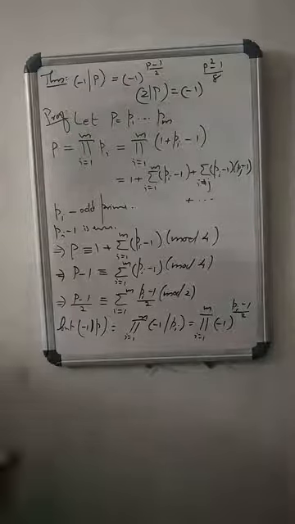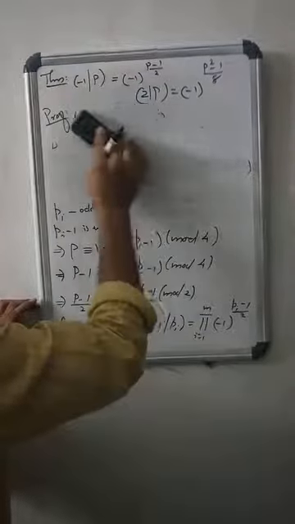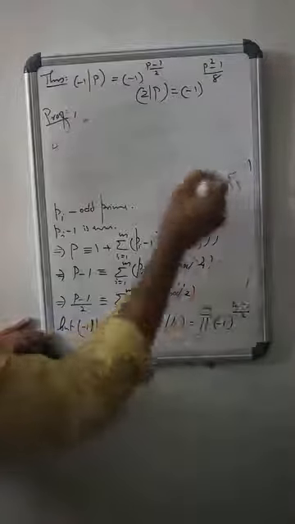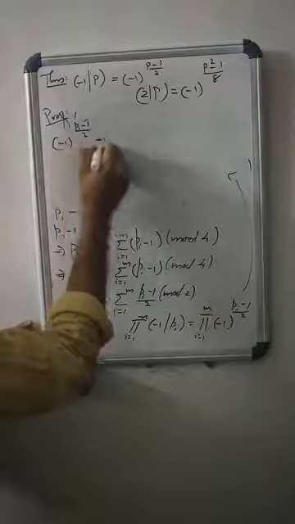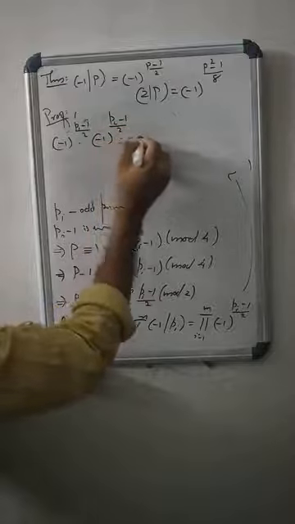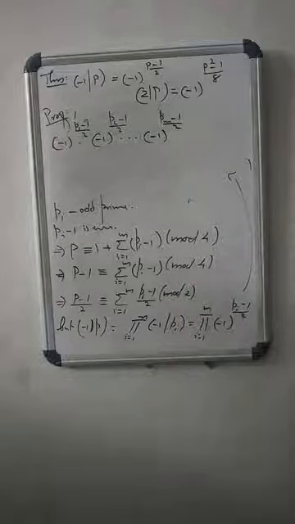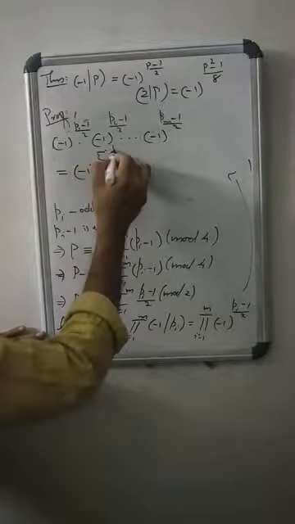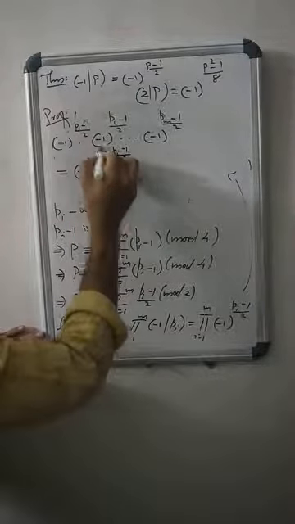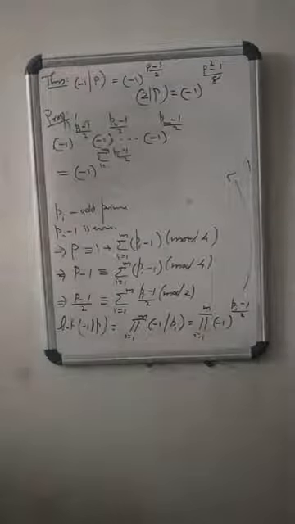So the product, i ranges from 1 to m, of minus 1 by pi is minus 1 power p1 minus 1 by 2 into minus 1 power p2 minus 1 by 2 into etc. into minus 1 power pm minus 1 by 2. That equals minus 1 power the sum, i ranges from 1 to m, of pi minus 1 by 2.